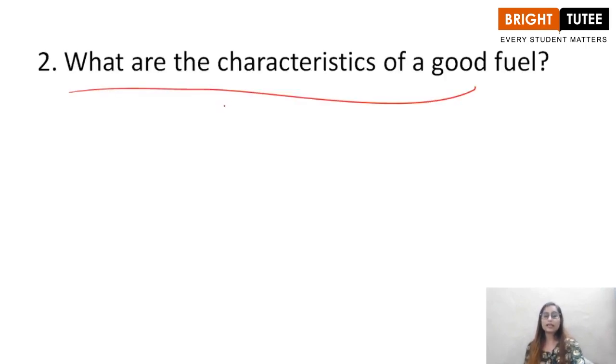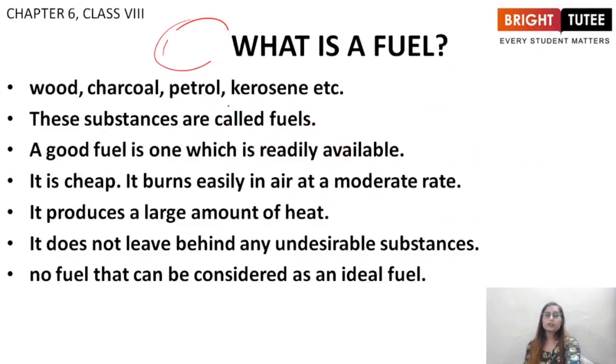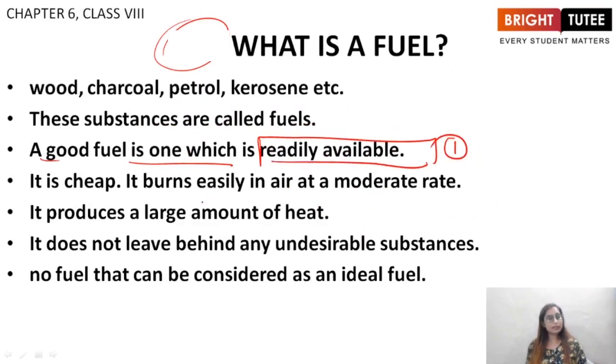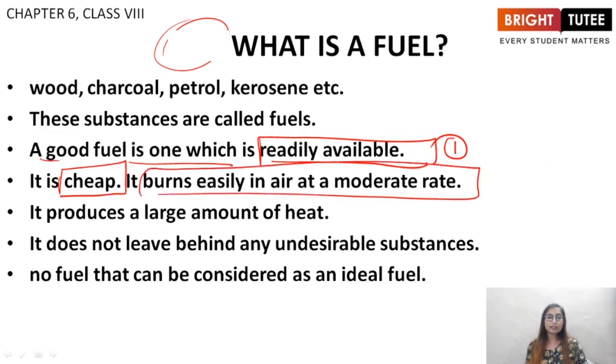The second question is, what are the characteristics of a good fuel? We have to tell the characteristics of a good fuel. So here are the characteristics. A good fuel is one which is readily available. This is the first condition. It must be readily available. Secondly, it must be cheap. If it is very costly, it won't be economical to use it. Then it burns easily in air at moderate rate. It should not just evaporate on burning. It should last for some time and it should burn easily in air at a moderate rate.